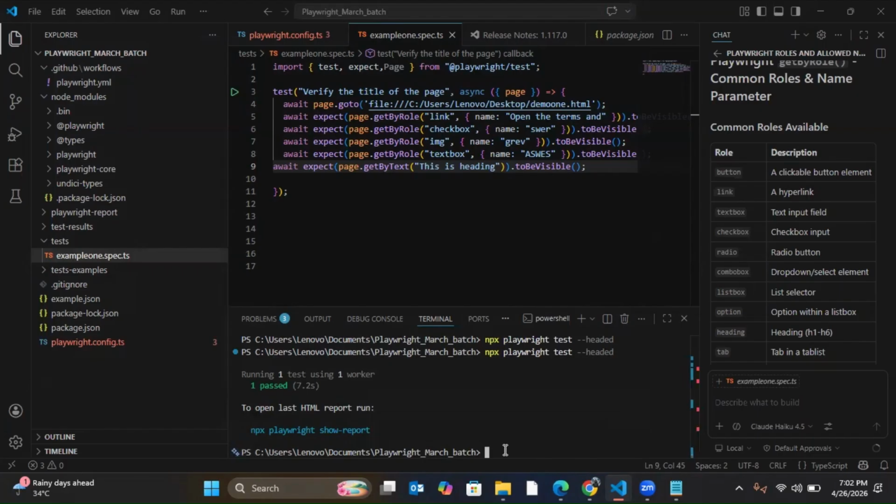So this is getByText. You saw what to do. getByText is for visible text. Just give that visible text value. That's it. That will work. Okay, understood? Now label.